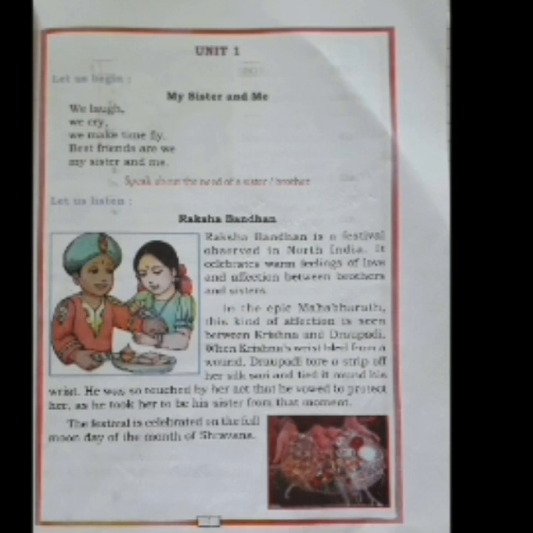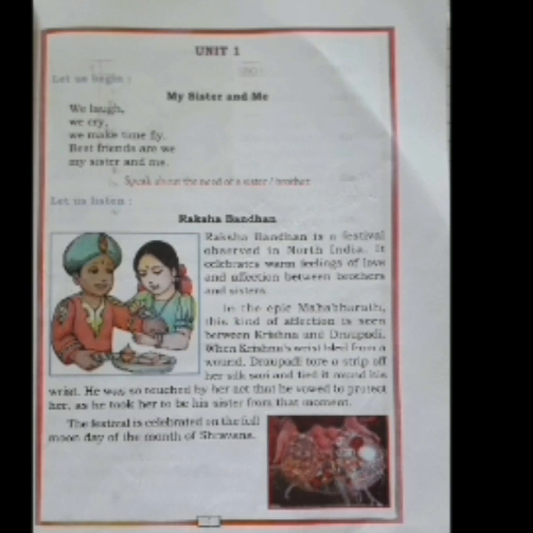Now, what do you mean by wrist? Wrist is a place in your hand where you wear the watches. Boys wear the watch, girls wear their bangles, or few people tie thread. That place is called wrist.